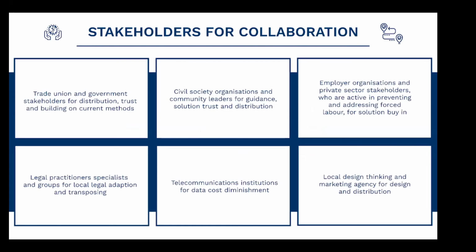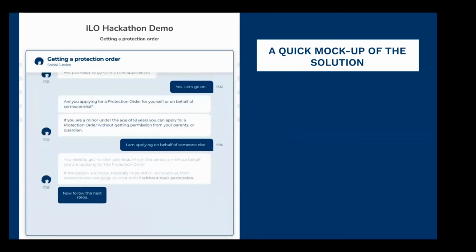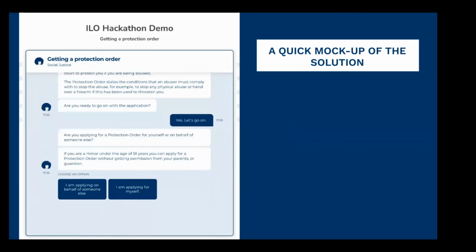So we broke down the stakeholders into various groups. We had a huge mind map around this, and ultimately it came through at the various sectors that we needed to target. In totality, it came to about 43 target contacts, ranging from civil society groups and government agencies to legal support agencies and trade unions, migration experts, and finally into telecommunications agencies. Here's a short mock-up that we pulled together for the process.